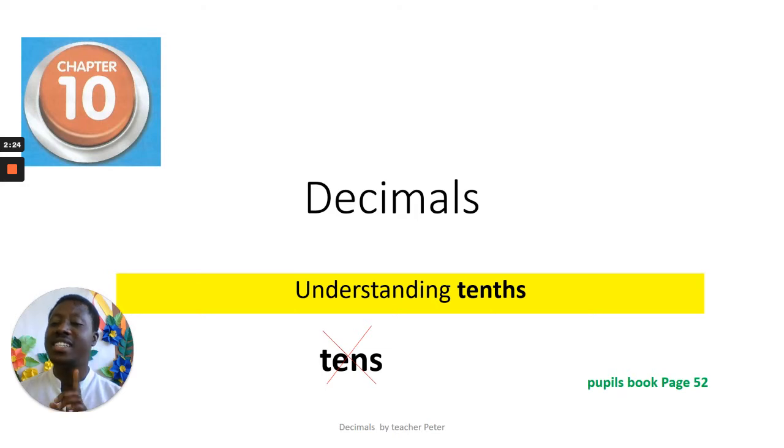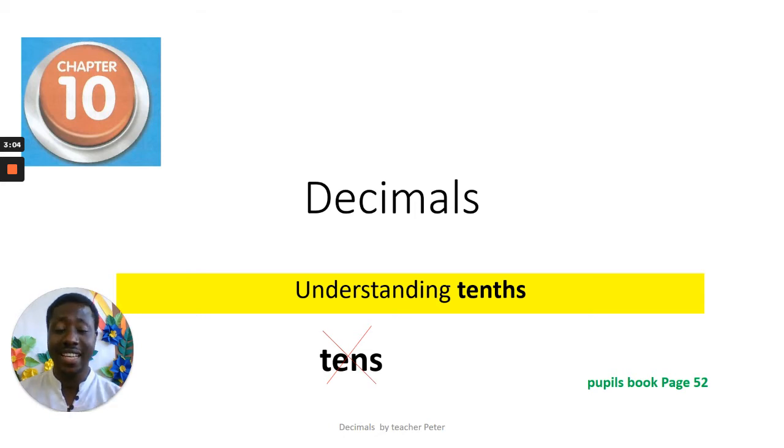Say it with me. Decimals. Okay, let me hear that last S. Decimals. We were talking about many things under decimals, but today my focus will be on tenths. When we talk about tenths, as you could see in the yellow one, I am not talking about tens, T-E-N-S.